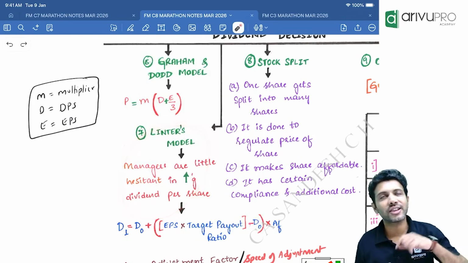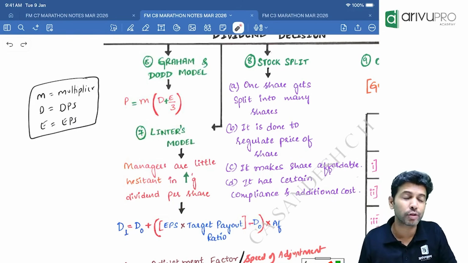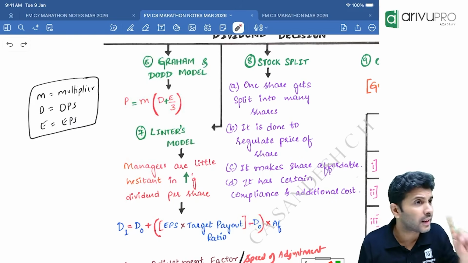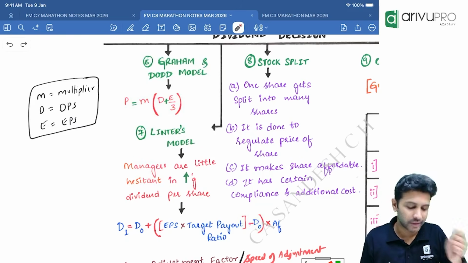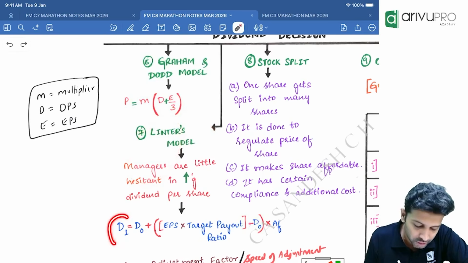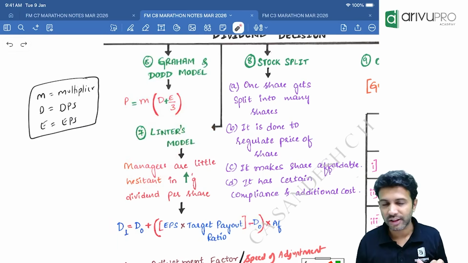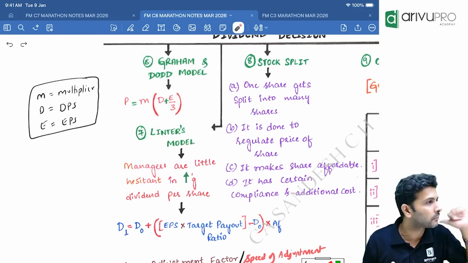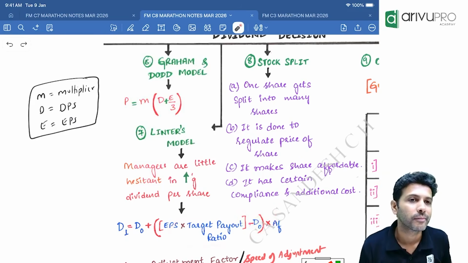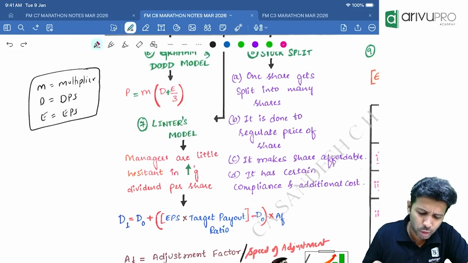Okay, Lintner sir is not giving the price of the share. Lintner sir's model only gives you D1. D0 means dividend paid. D1 means expected dividend. So Lintner sir has come out with a formula to calculate expected dividend, where expected dividend D1 is equal to D0 plus, open the bracket, EPS into target payout ratio minus D0, whole thing multiplied by adjustment factor or speed of adjustment, they say. It's a very simple formula, they have just given too much build up.